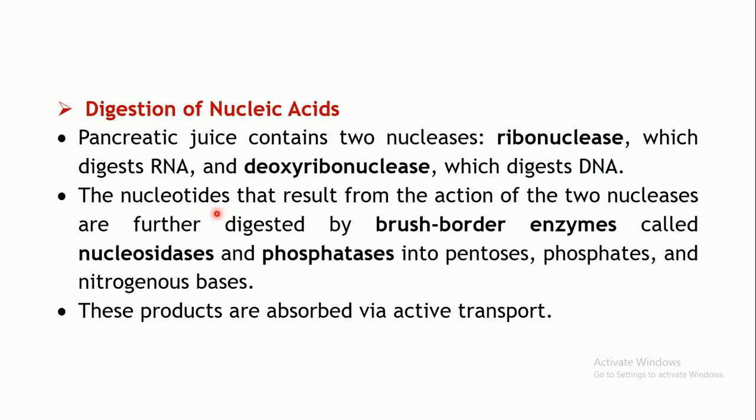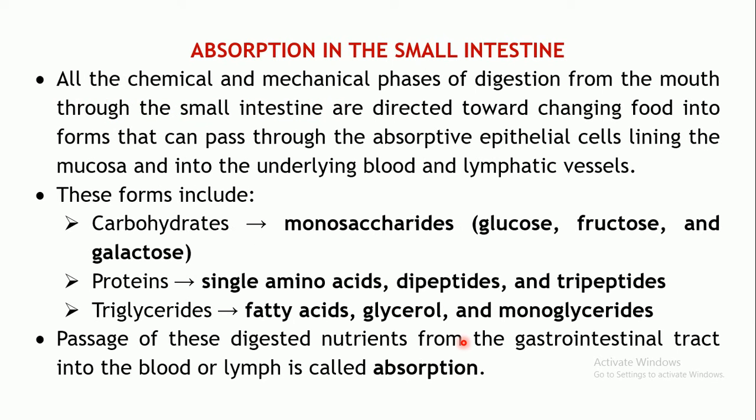Further, these nucleotides will be digested by the brush border enzymes. There are 2 brush border enzymes, nucleosidases and phosphatases. These will digest the nucleotides further into pentoses, phosphates and the nitrogenous base. These will be released and further absorbed by active transport.